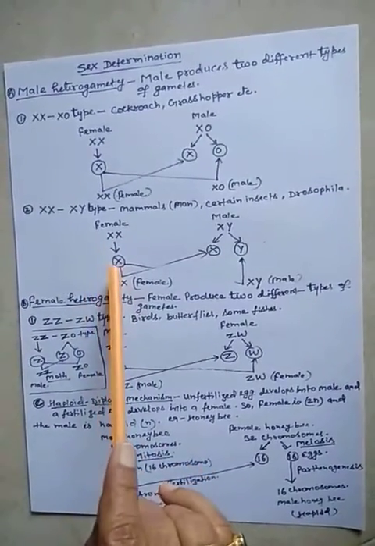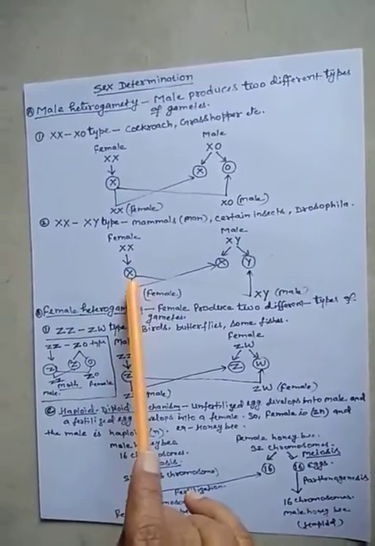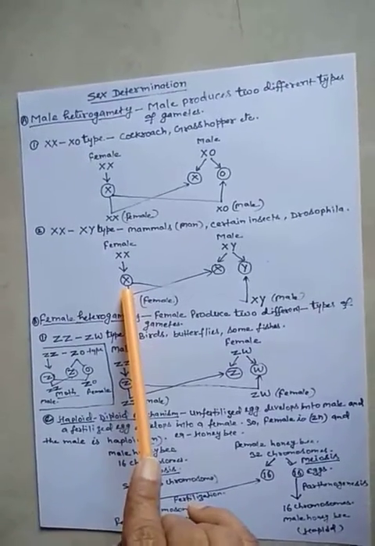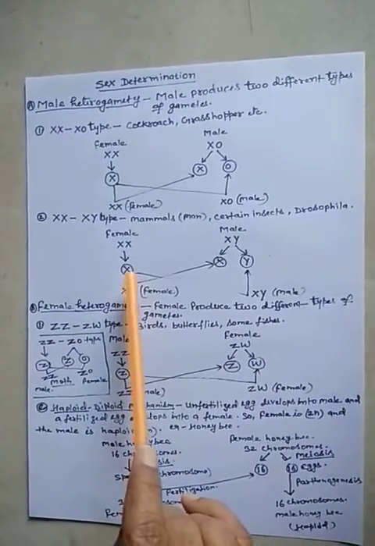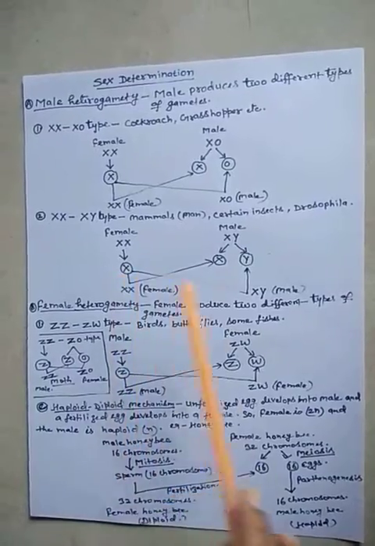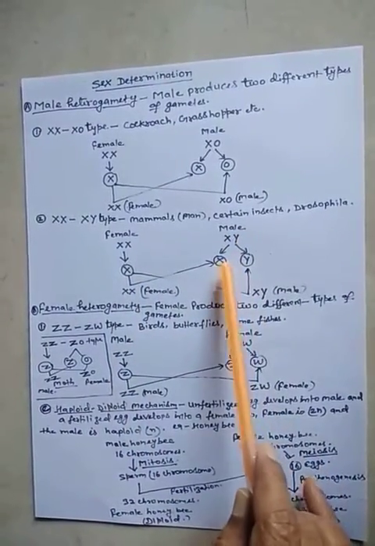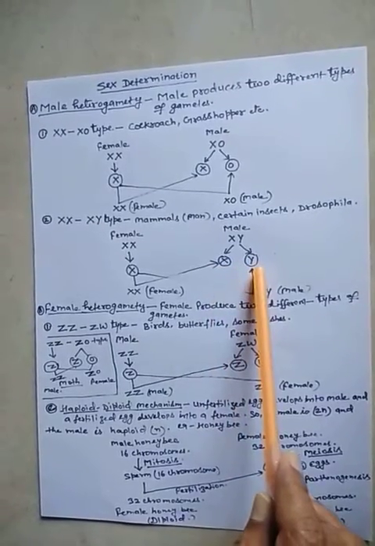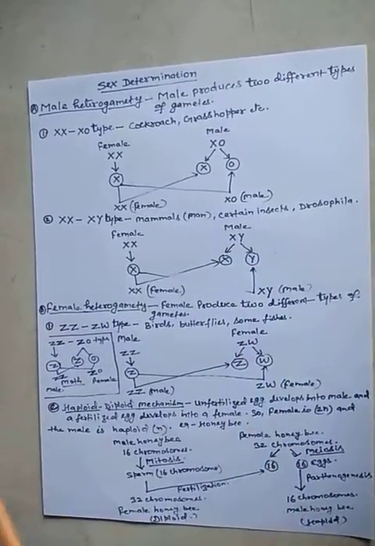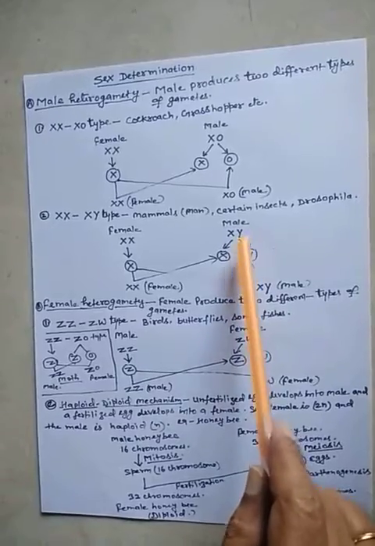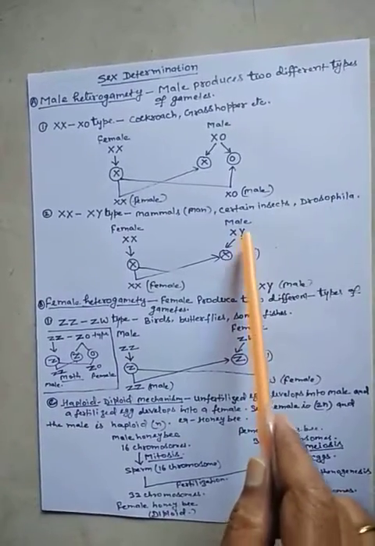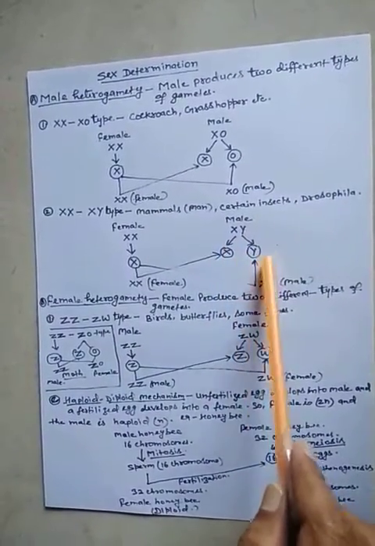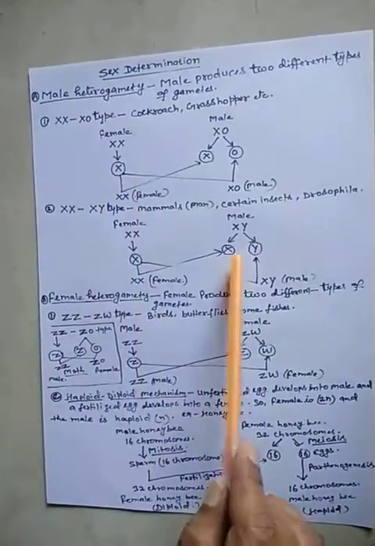It means the female is homogametic, means produces only one type of gamete that contains the X chromosome, means all eggs contain the X chromosome, while the male produces two types of gametes. 50% contain the X chromosome, 50% contain the Y chromosome. So this male shows heterogamety, means two types of gametes produced. So this is the male heterogamety.